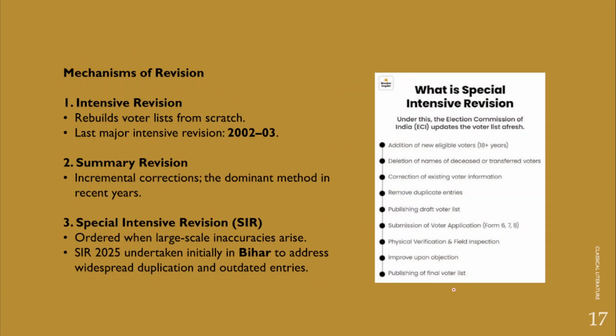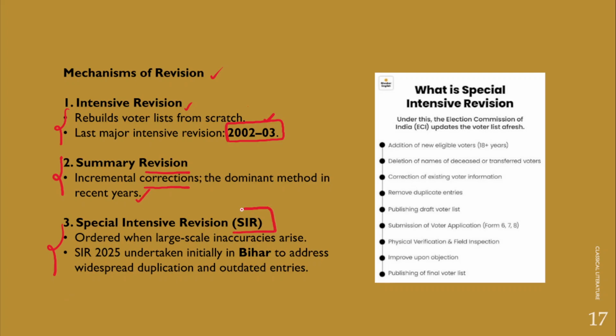However, let's understand the mechanism for the revision of the electoral rolls. Firstly, we have to talk about the intensive revision exercise. Now, this intensive revision exercise, summary revision exercise and special intensive revision exercise, we have already understood. Intensive revision rebuilds the voter list from scratch, 100% of the voter list, with door-to-door verification, and the last such major intensive revision took place in 2002 and 2003. Then we have to talk about the summary revision. Now in summary revision, incremental corrections, it is the dominant method in recent years.